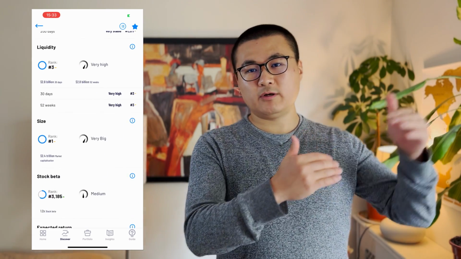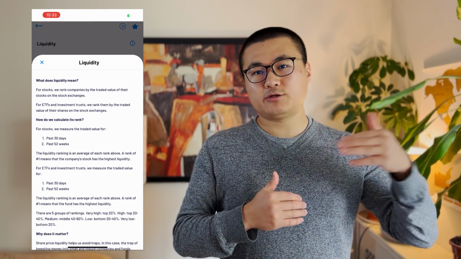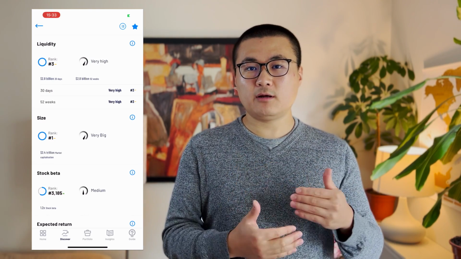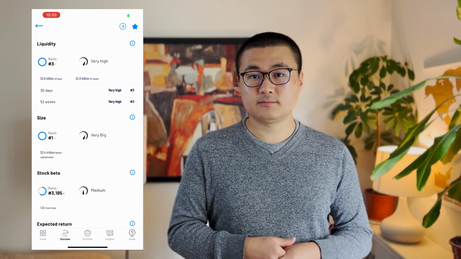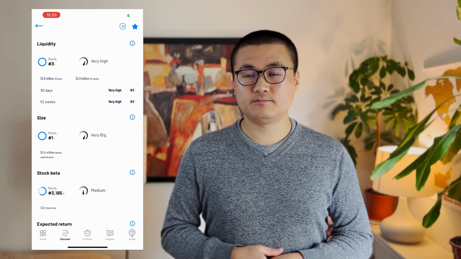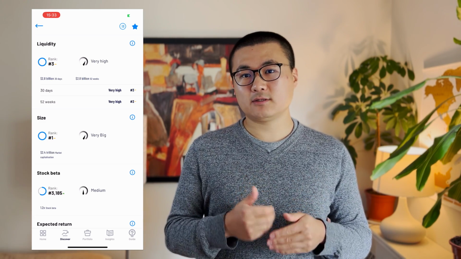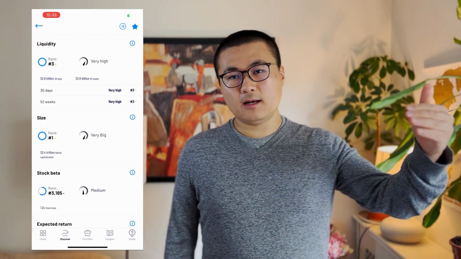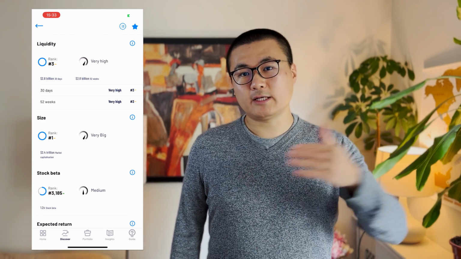And moving on to liquidity, it's also another measure to help you gauge the share price history. And the general rule of thumb here is the more liquid a company is, the more it is to your favor. Because when you want to get in and get out, a more liquid company is easier for you to achieve that. And typically large companies will be more liquid than smaller companies.